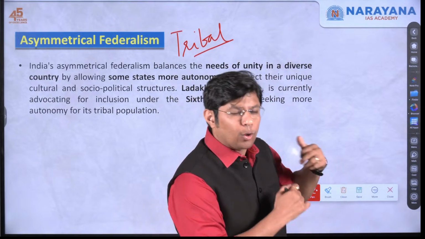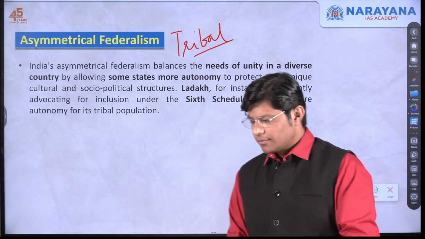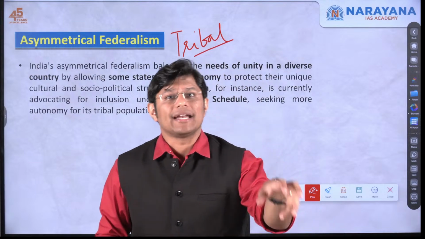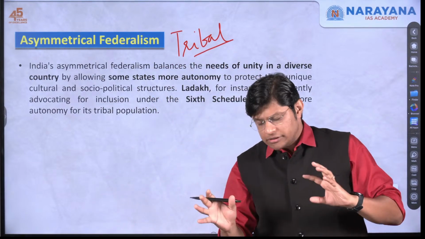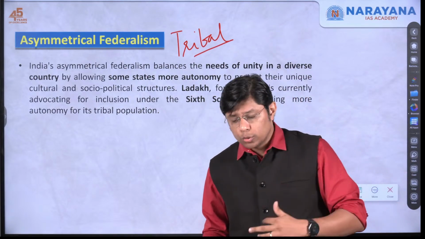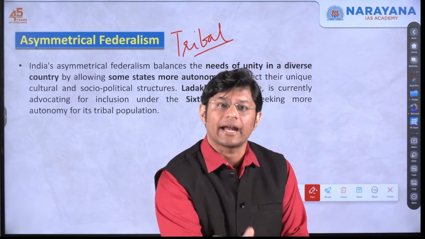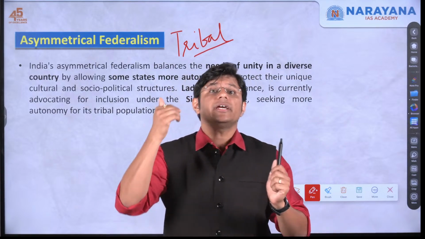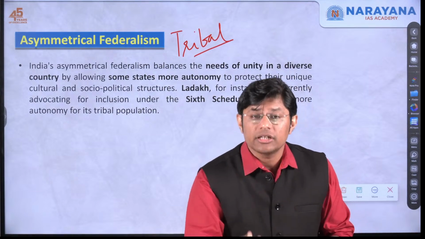That is how closely they are attached to the forest, and they believe they have rights over the forest lands. The tribals feared that if they integrated with the Union of India, they might lose their rights over the forest land, or lose their cultural uniqueness.